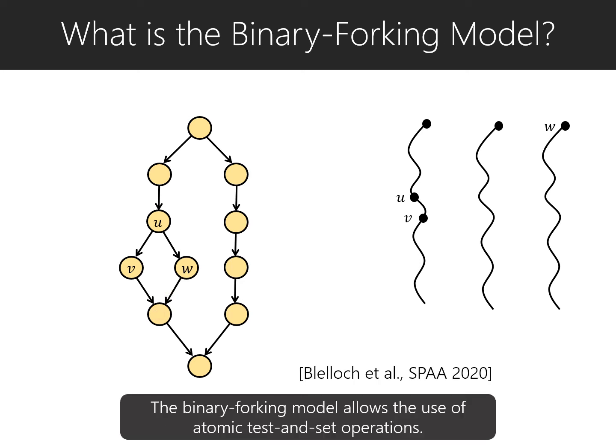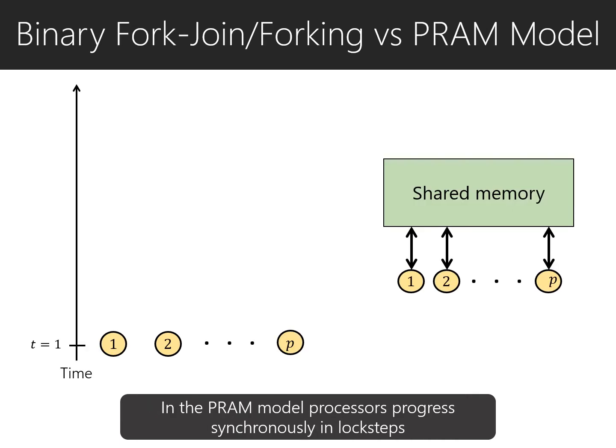Recently, Belloc et al. introduced a new model called the binary forking model that allows the programmer to use atomic test-and-set instructions. So why is there a need to introduce new models such as the binary forking or fork-join model when there is the PRAM model, which has existed for a very long time and has many successful results?